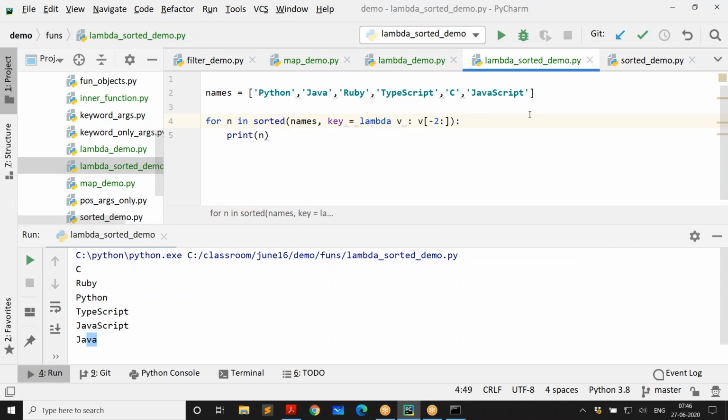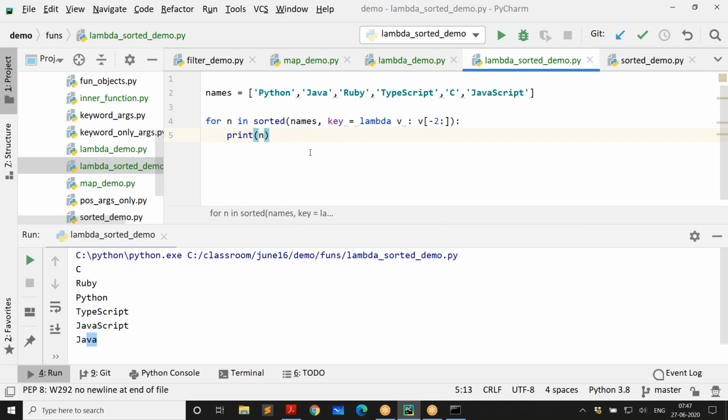Anything you want to provide to the sorted function, you can do through this lambda expression. So it's a key function. That means you need a function, but I don't want to create a function. Instead, I want to create a lambda. And lambda is as good as a function. But the only restriction is you have only one expression, not a block of statements. But if you want to consider more statements, then you need to create a normal function and call that function. But lambda itself is considered to be very common.